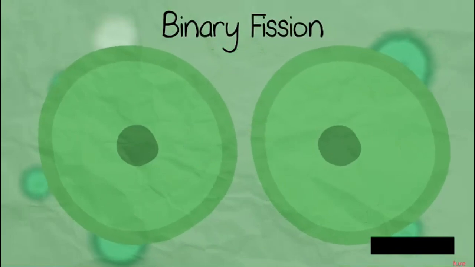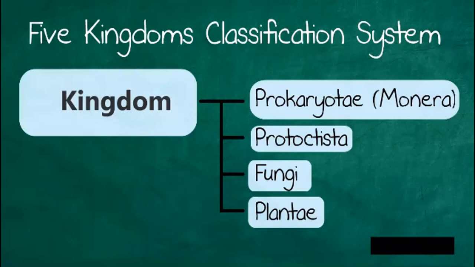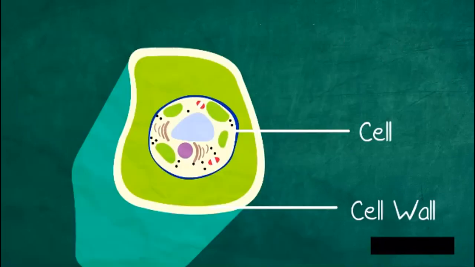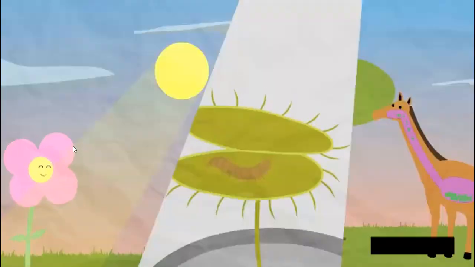So from this video, you should know: kingdoms break down into 5 groups based upon different characteristics, including whether they have cell walls, are eukaryotic or prokaryotic, and how they get nutrition.